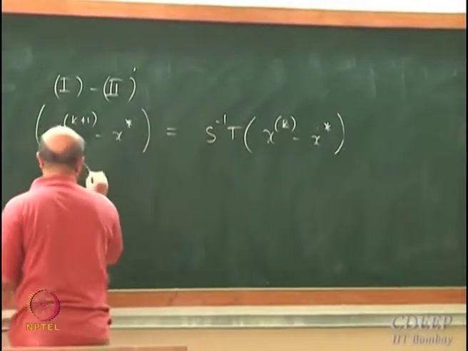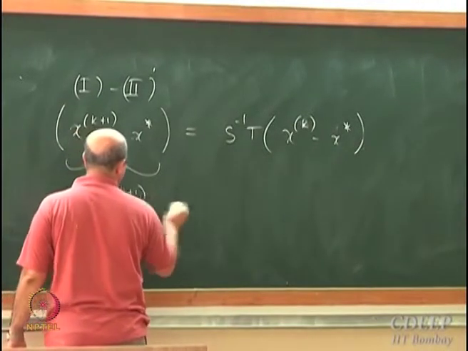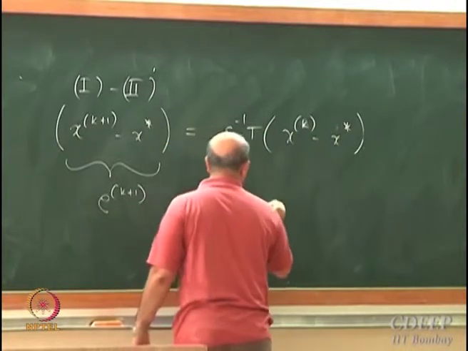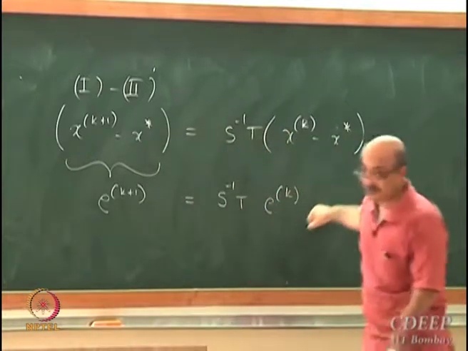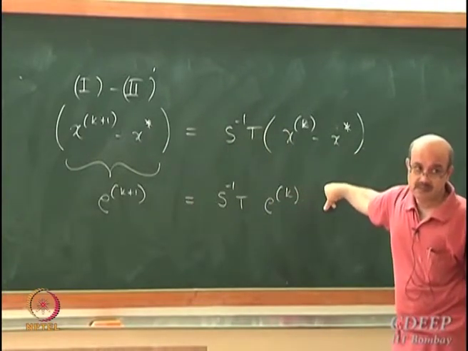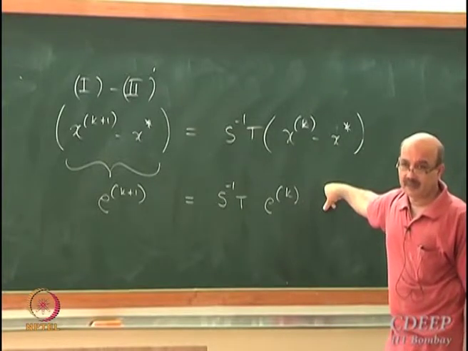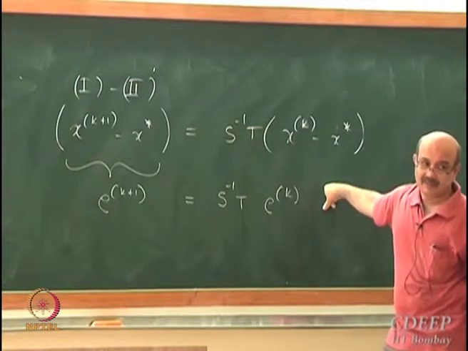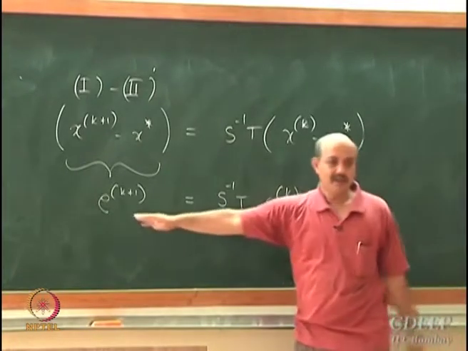Let me call this the error. Is this fine? This is the new error.